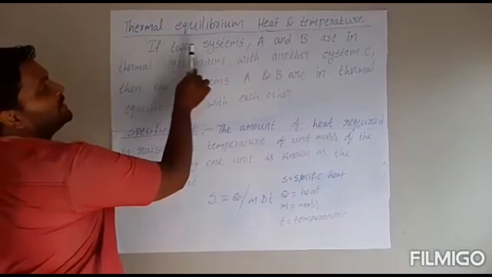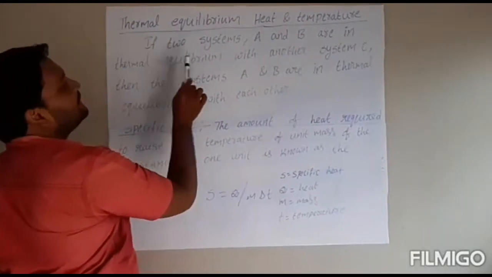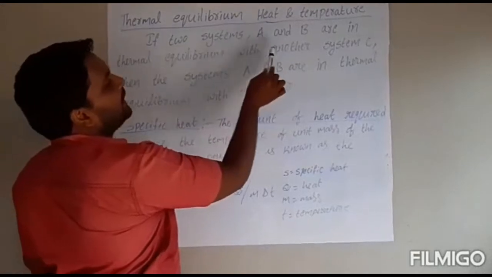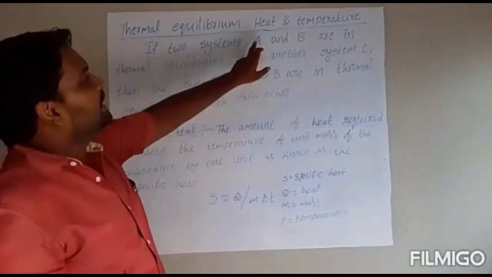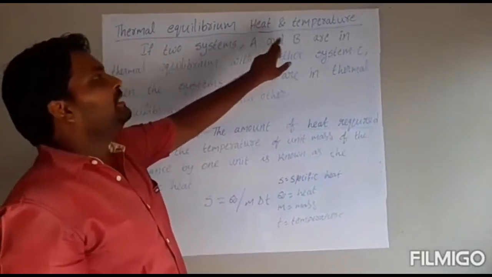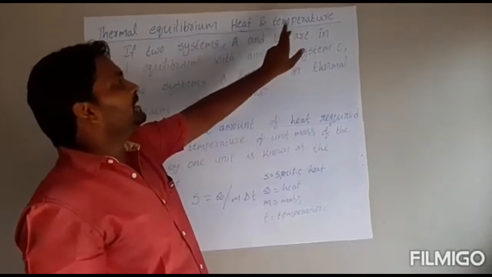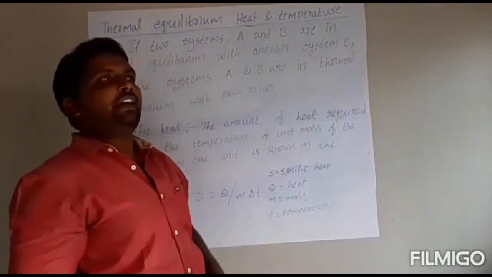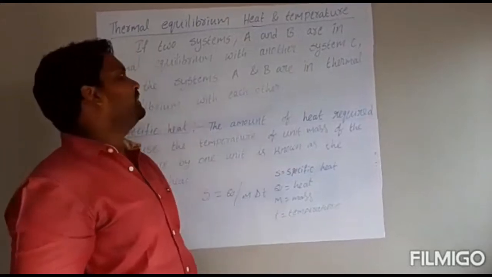If two systems A and B are in thermal equilibrium with another system C, that means A and B have the same temperature, and C also has the same temperature. That means these three have the same temperature.